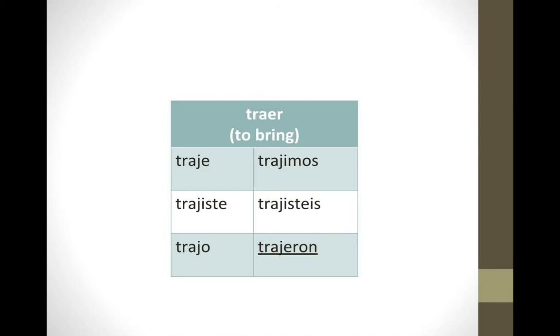Traer. Traer means to bring. Its stem is traj. So its preterite conjugation is traje, trajiste, trajo, trajimos, trajeron. Again, the they form is irregular on top of being irregular. It's not trajieron. No, it's trajeron.